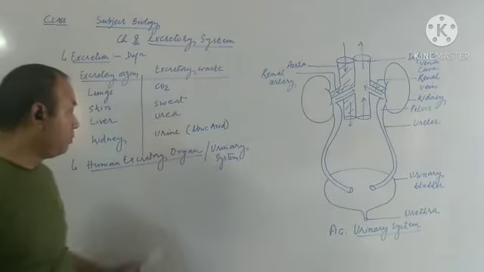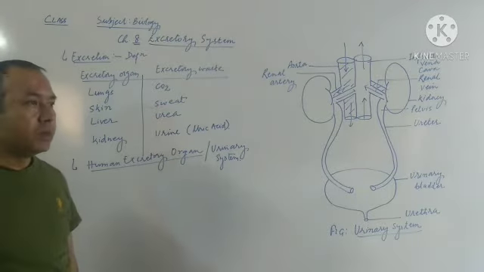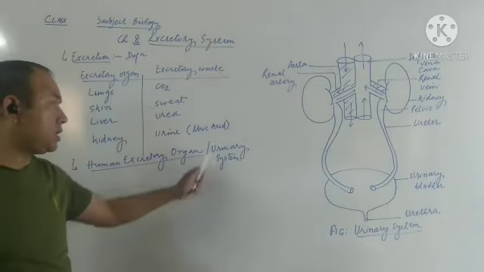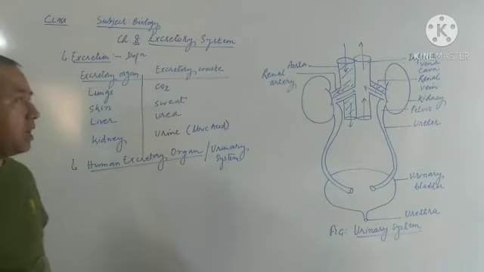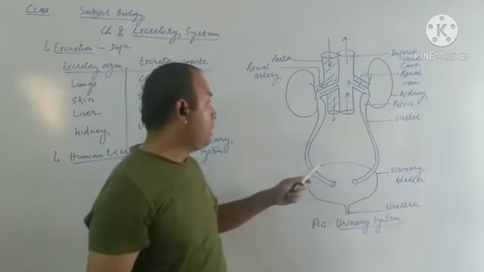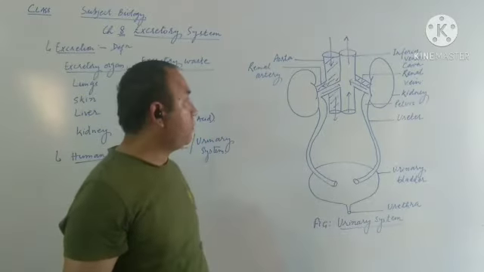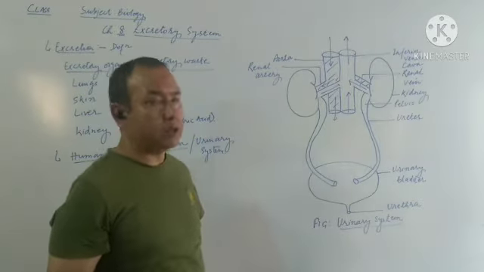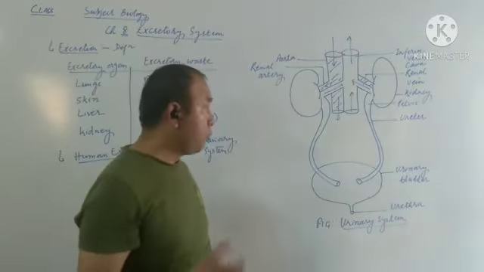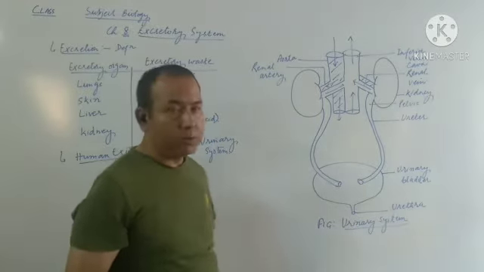Then after that, we'll move on to the next topic, that is human excretory system. In human beings, the excretory system is mainly represented by an organ system called urinary system. Now let us try to understand about this urinary system. A pair of kidneys together with a pair of ureters, urinary bladder, and urethra forms an organ system called urinary system. Now this diagram also you need to practice, because these days in board examination they usually ask to draw a figure. So this figure also you need to draw.